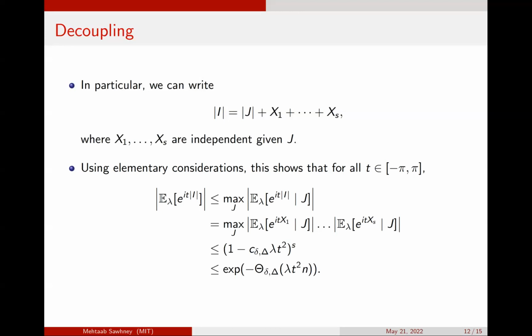And then by elementary computation, you can bound this by exp of minus lambda t squared n, with hidden constants depending on delta, on how close we are to the critical threshold, and on the maximum degree delta.